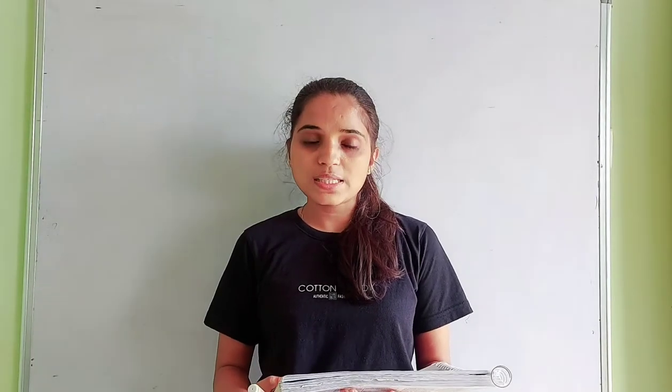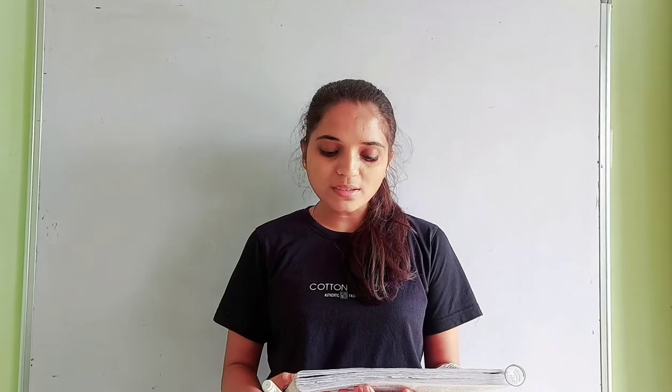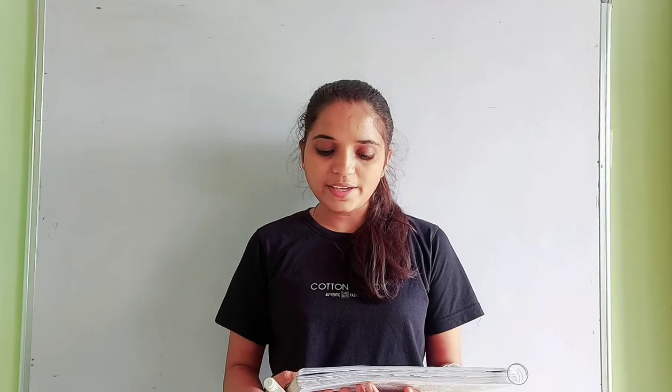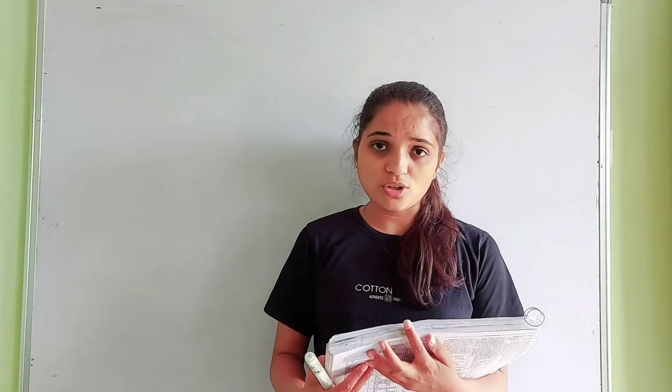Sixth, F works for bank Q. Seventh, G works for bank P as a research analyst. And eighth, D is not an agriculture officer.